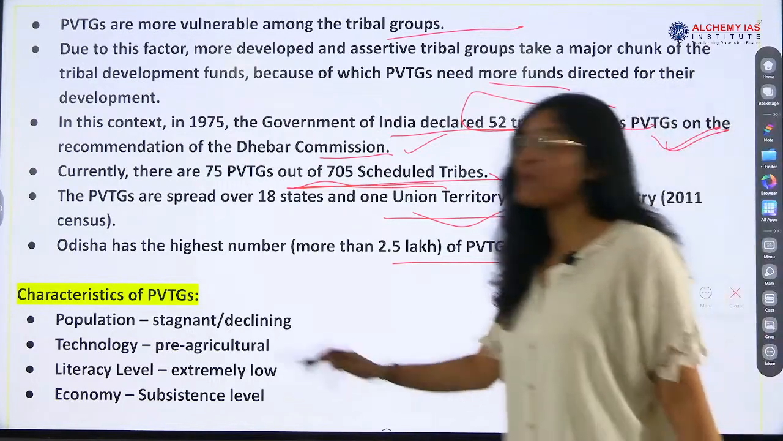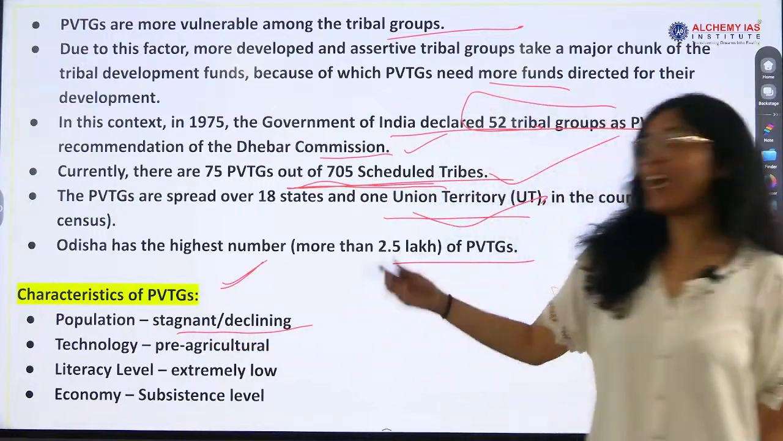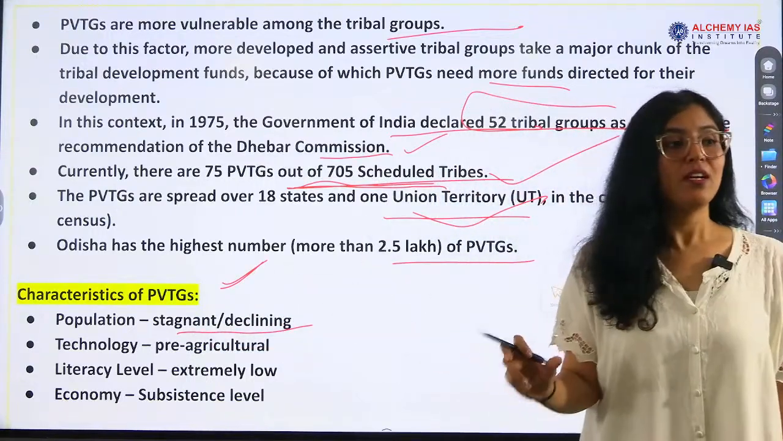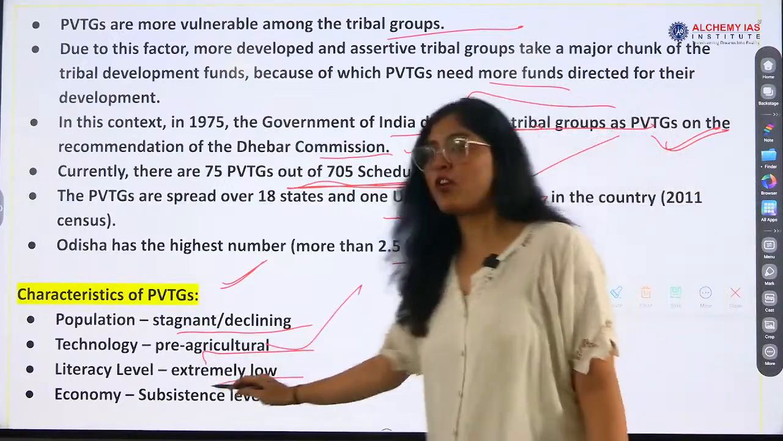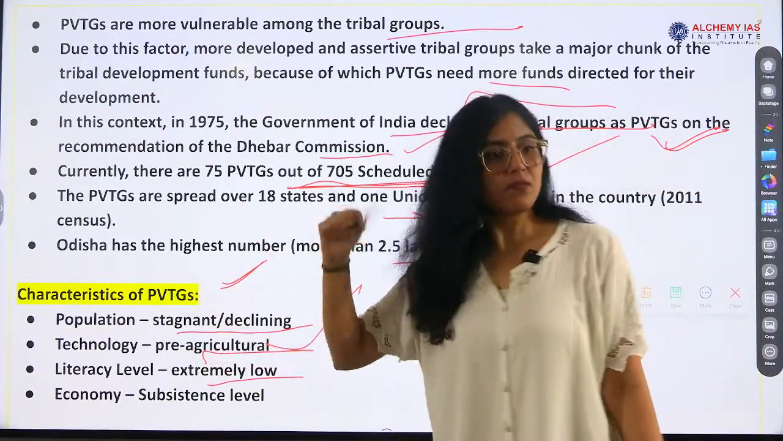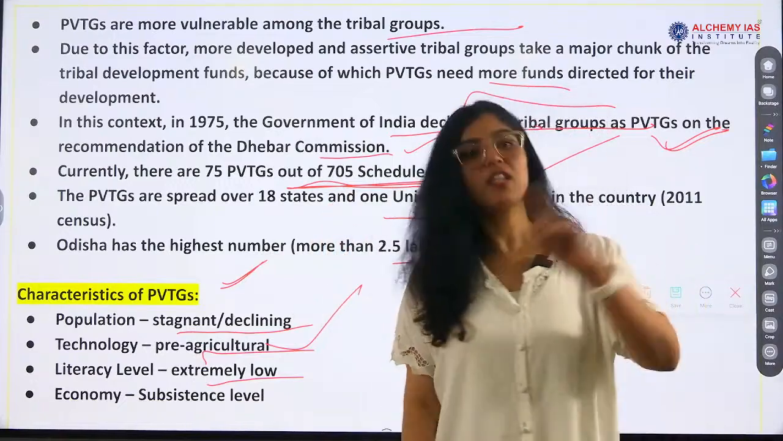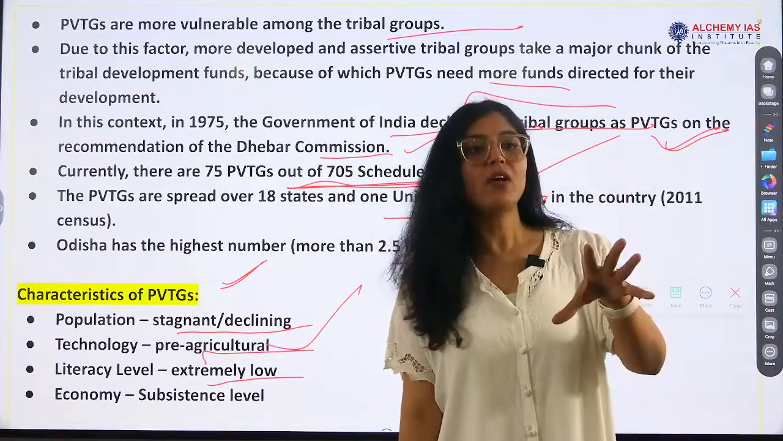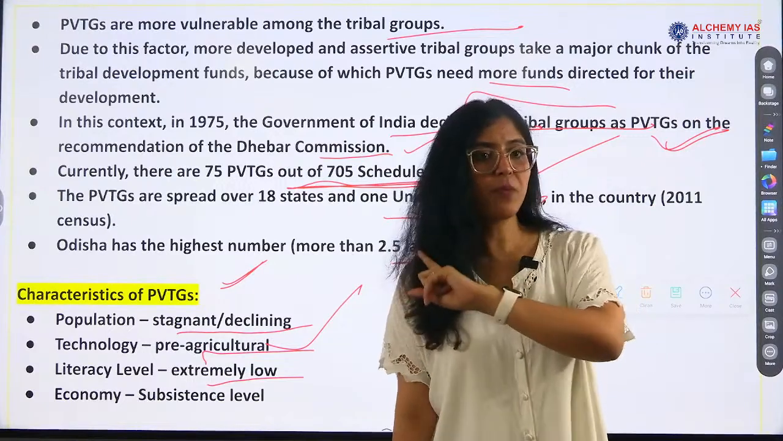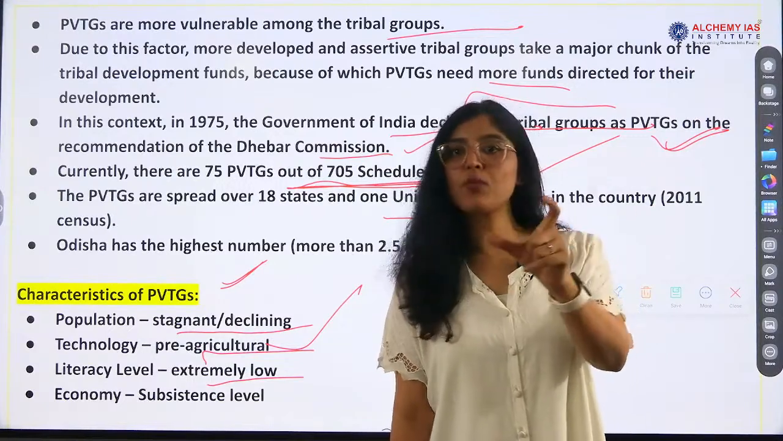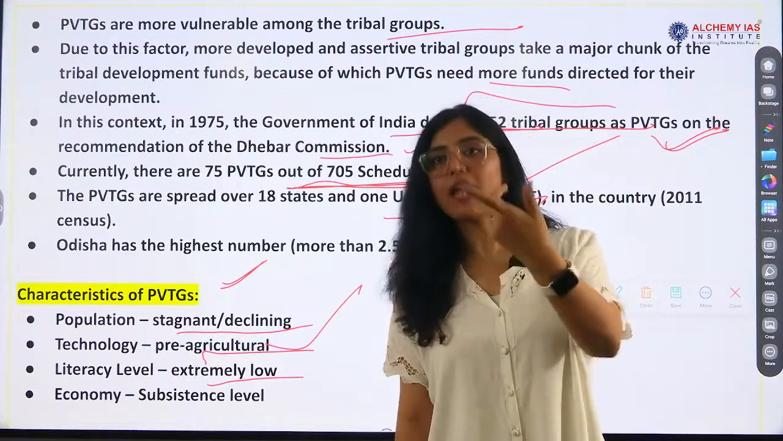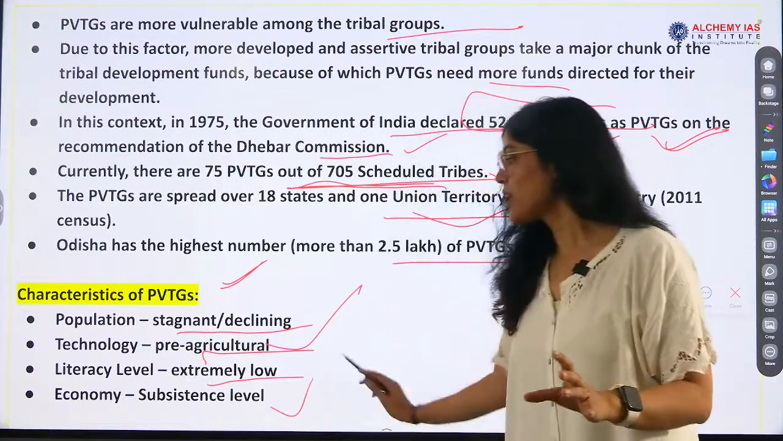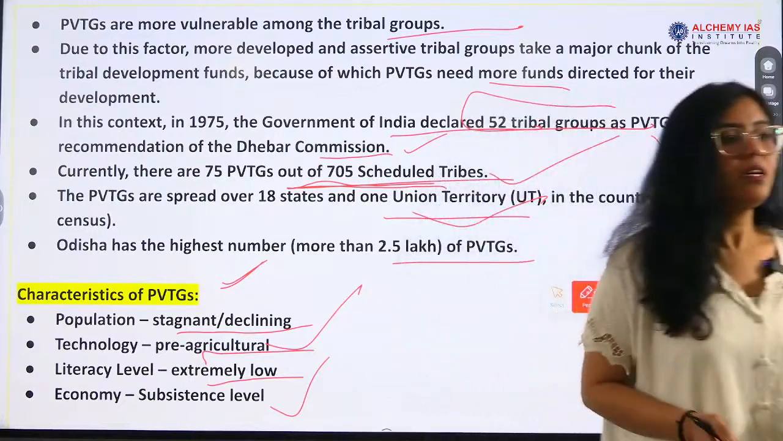A very important characteristic of PVTGs is a stagnant or declining population. Very important. Second is pre-agricultural technology. Cultivation, shifting cultivation, agriculture was not mentioned, right? And hunting and gathering are the occupation, right? What was the occupation of the Jhum tribe? Shifting cultivation, hunting, gathering, yes or no? The economy is at subsistence level, right?